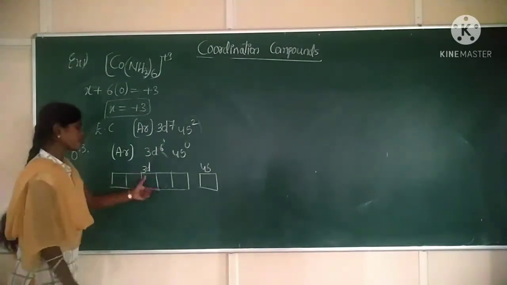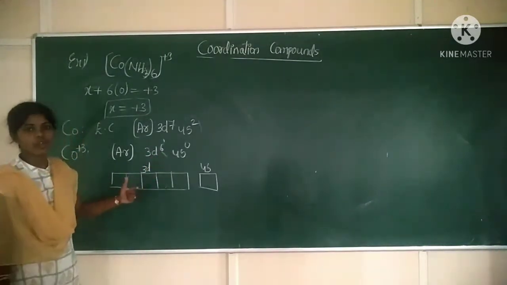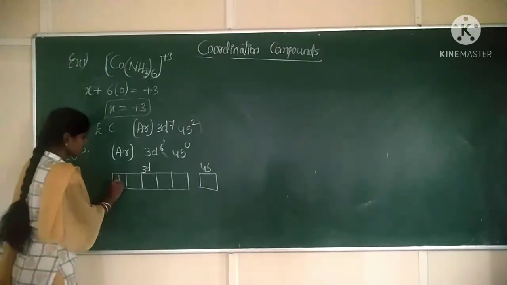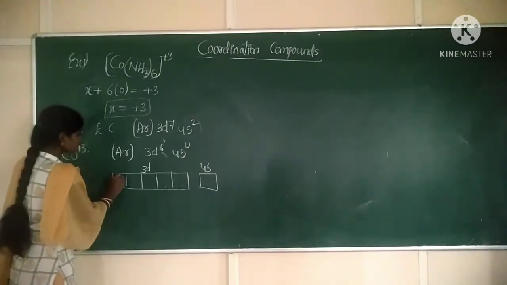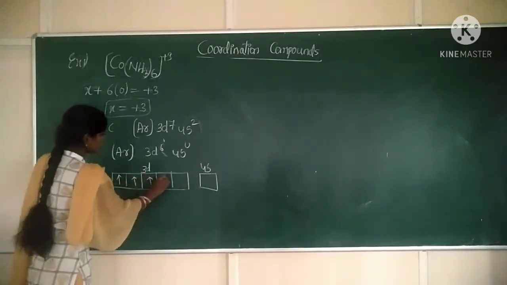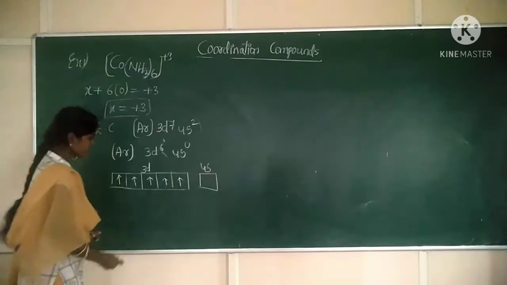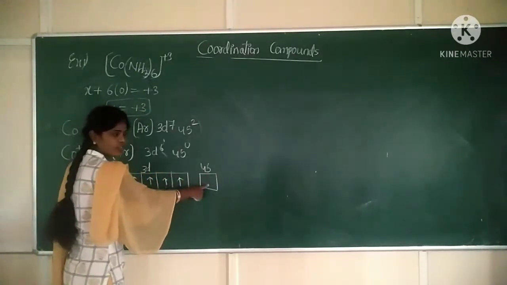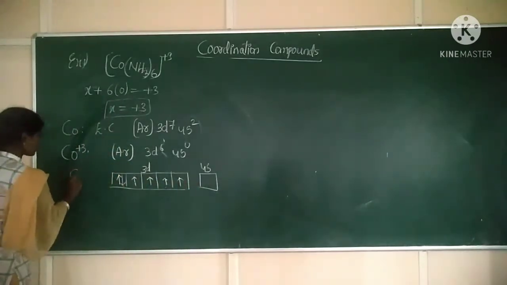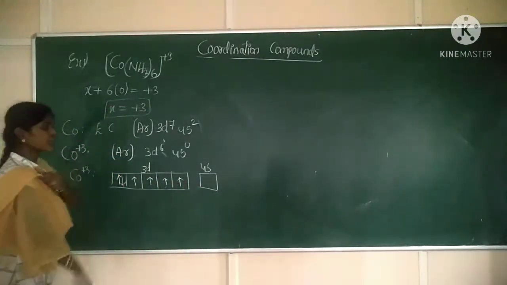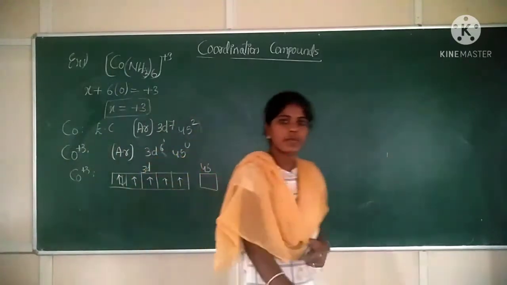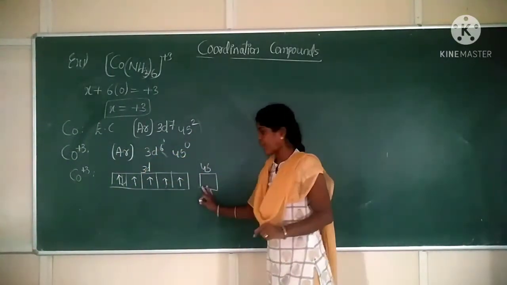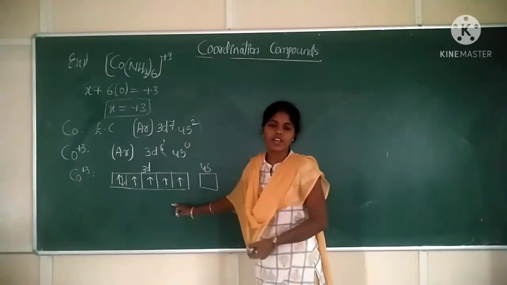So how are we placing the electrons? According to Hund's rule. So place the electrons in each orbital 1, 2, 3, 4, 5, and the 6th electron here. Okay. There is no electron in the 4s orbital. So this is the orbital diagram for cobalt plus 3 ion. Now, how many vacant orbitals do we have? Only 1 vacant orbital. Correct? And 4 half-filled orbitals are there.